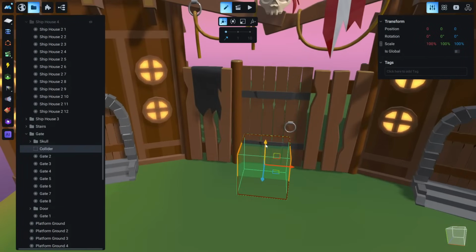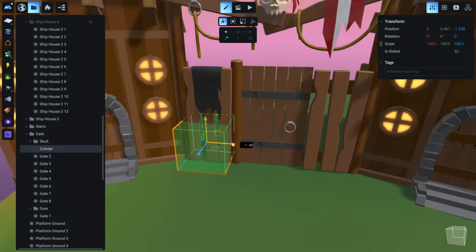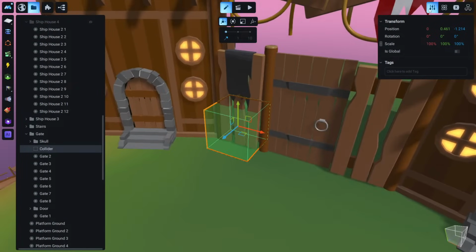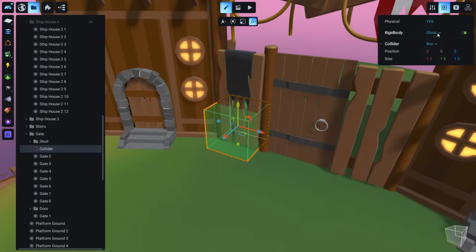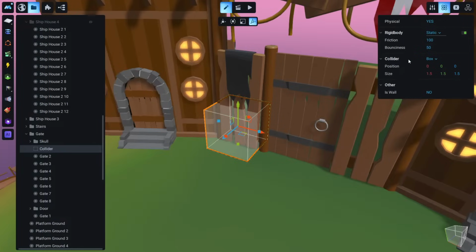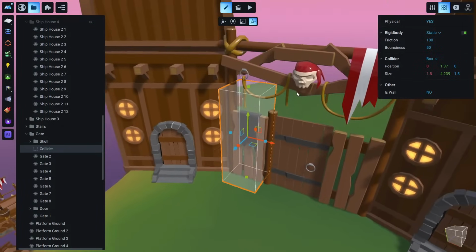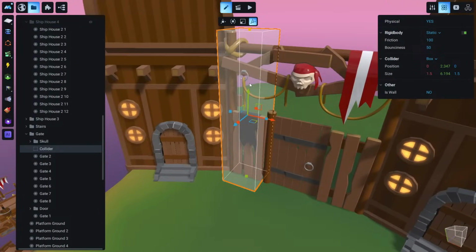This is by default ghost, and ghost means that the character can pass through, and we don't want the character to pass through. So let's go to the physics tab and make this static. It's just an obstacle that our character should not be able to pass through.